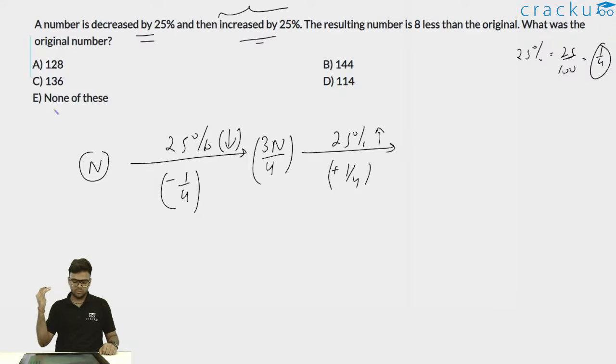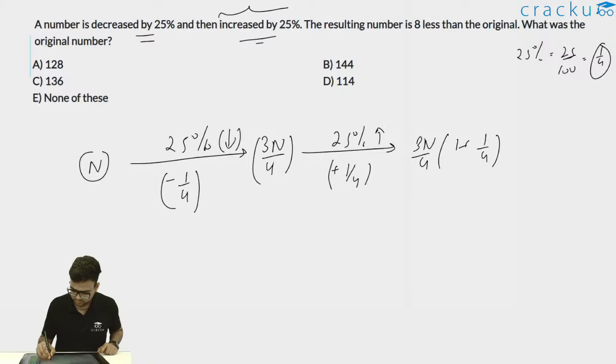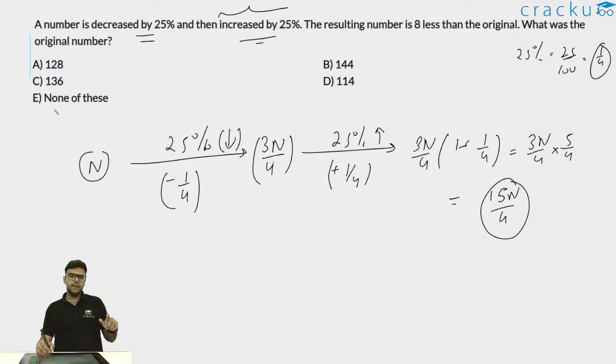This is 1 minus 1 by 4, which is equal to 3n by 4. Now it is then increased by 25%, so 3n by 4 into 1 plus 1 by 4, or I can further write this as 3n by 4 into 5 by 4, which is 15n by 16.